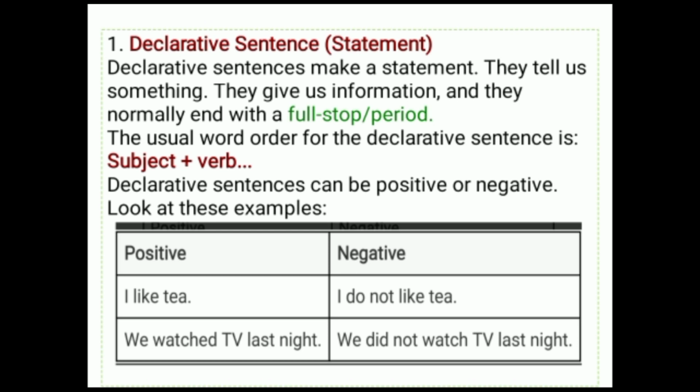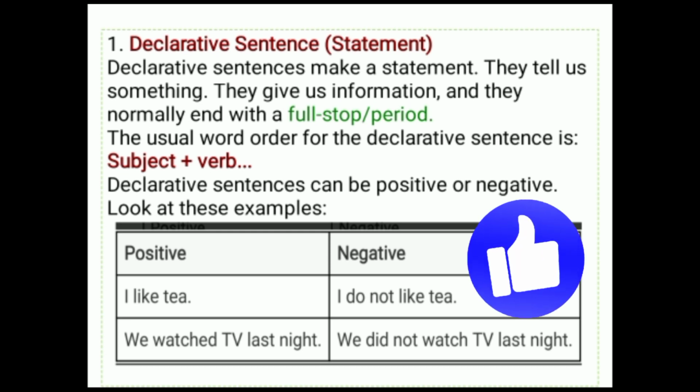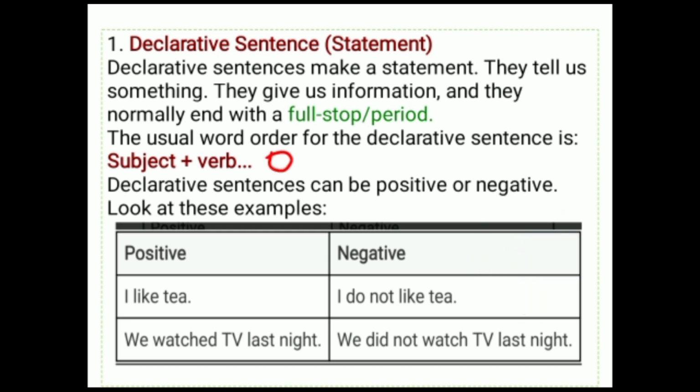Let's see each sentence in detail. Declarative sentence is nothing but a statement. It makes a statement. It tells us something. It gives us information about someone or something. They normally end with a full stop or period and begin with a capital letter. The usual word order for the declarative sentence is subject, verb plus object. Here I will write object.